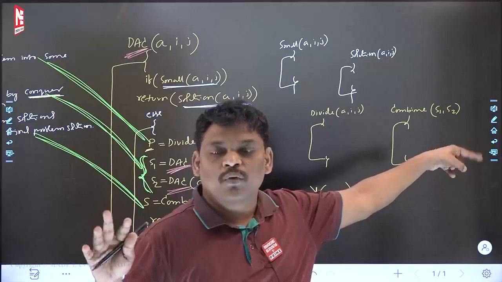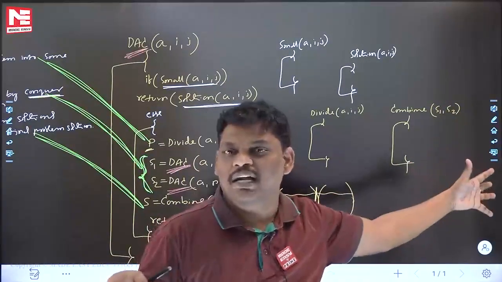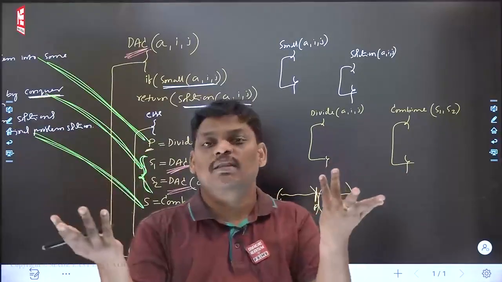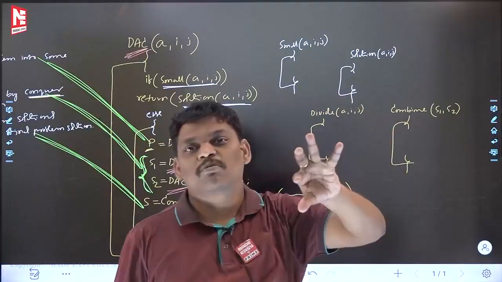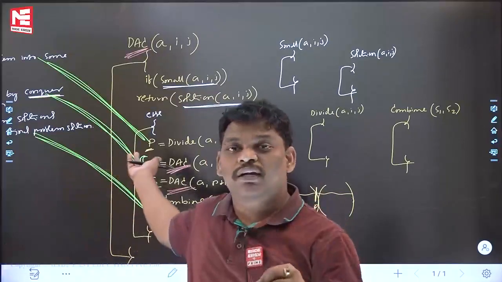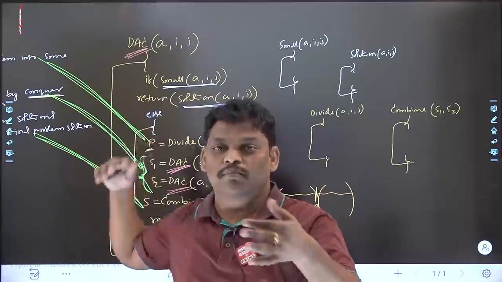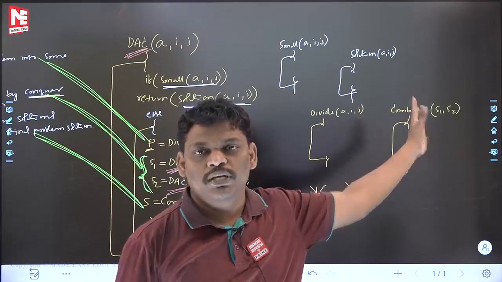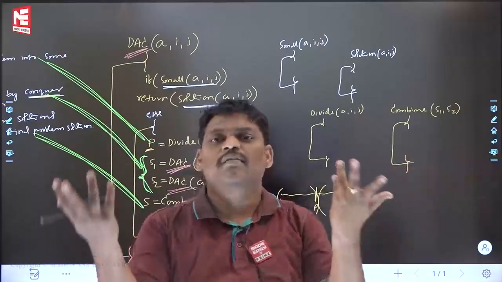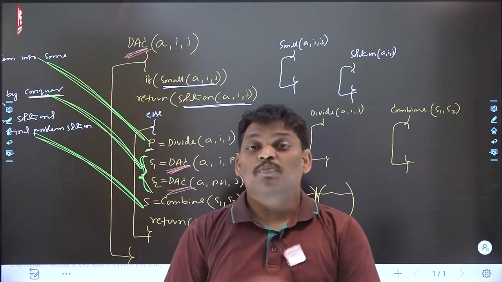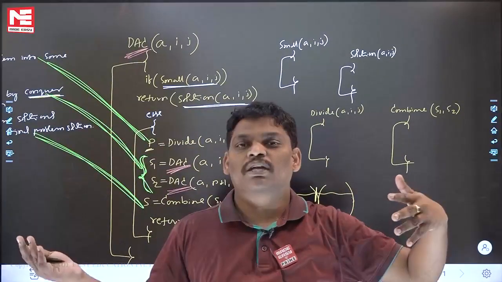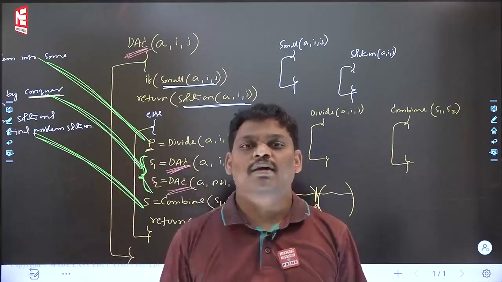Suppose that while filling, you take a lot of time inside. Then the divide and conquer algorithm for your problem may be possible, but it may be a worst algorithm because you wrote it in the worst way. Always remember, if I use divide and conquer to solve my problem but it takes a lot of time, the reason may be that you wrote worst code. These four functions will decide the story. If you write their code in the worst way, divide and conquer becomes worst. Suppose you are unable to write it, that indicates your problem may not be solvable using divide and conquer.